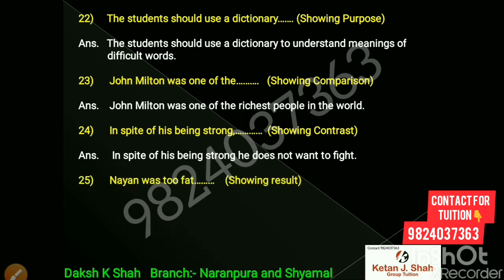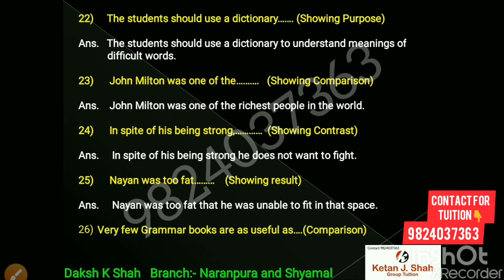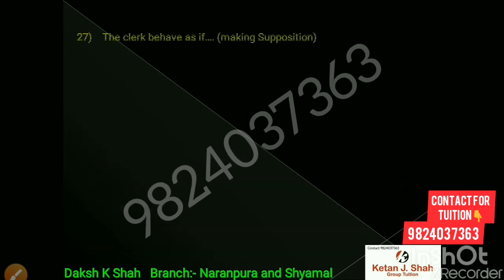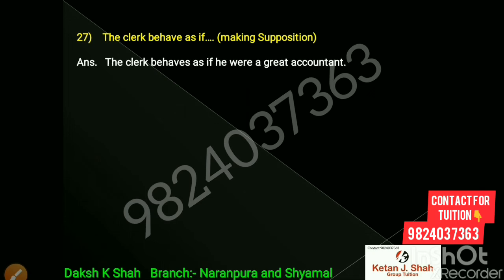Nayan was too fat... showing result. Nayan was too fat that he was unable to fit in that space. Very few grammar books are as useful as kings. We are comparing kings with all the grammar books. The clerk behaved as if... making supposition. The clerk behaves as if he were a great accountant.